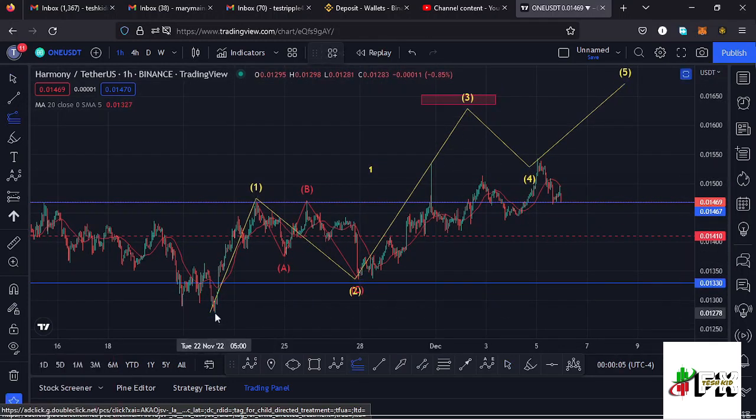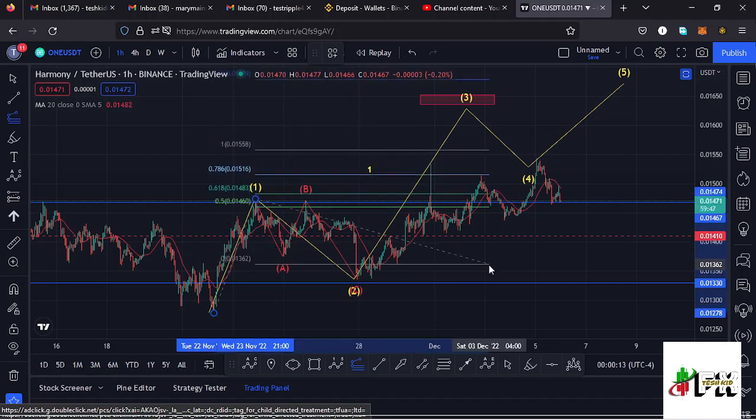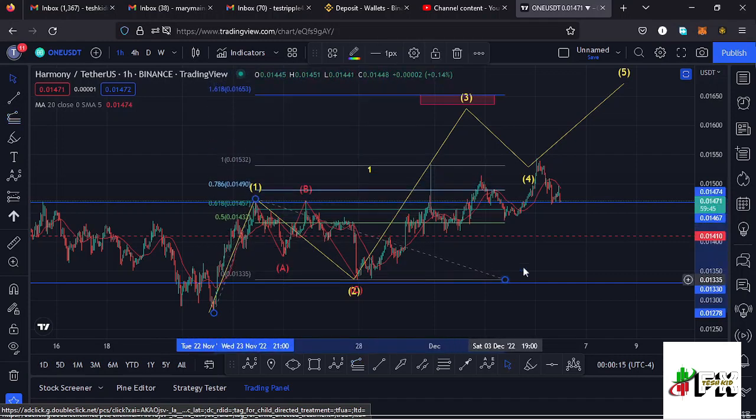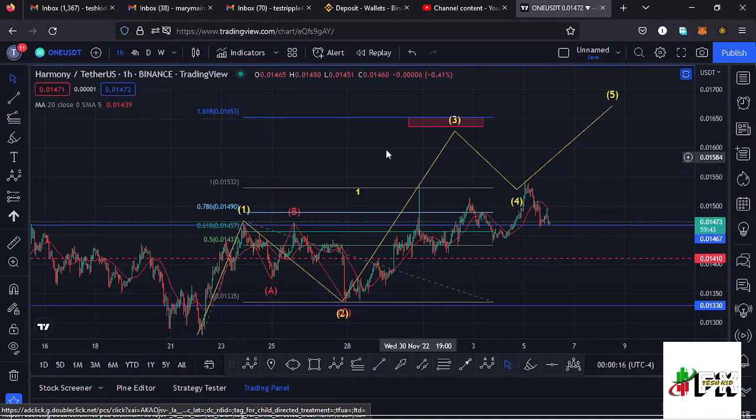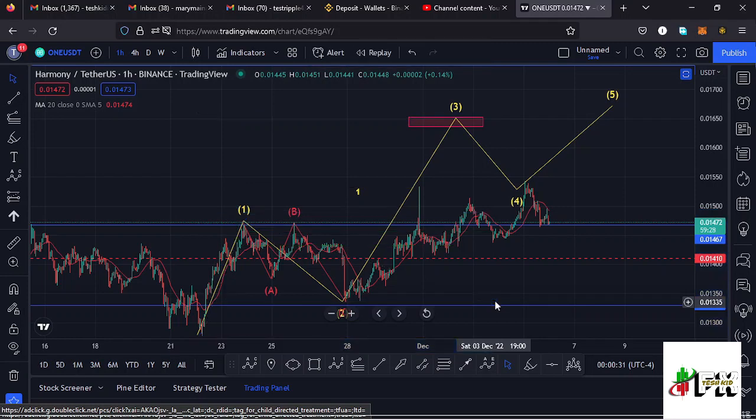and sketching out a minimum target area to the upper side in the formation of that wave 3 using a trend based Fibonacci, connecting it from the low of the first wave to the high of that wave 1, then dragging the fibs to the low of the second wave. That gives me a minimum target area to the upper side in the formation of a wave 3 at the fib level 1.618, which perfectly lies at around the $0.0165 mark, and that is the minimum that I'm expecting HARMONYONE to do in the short-term scenarios over here.